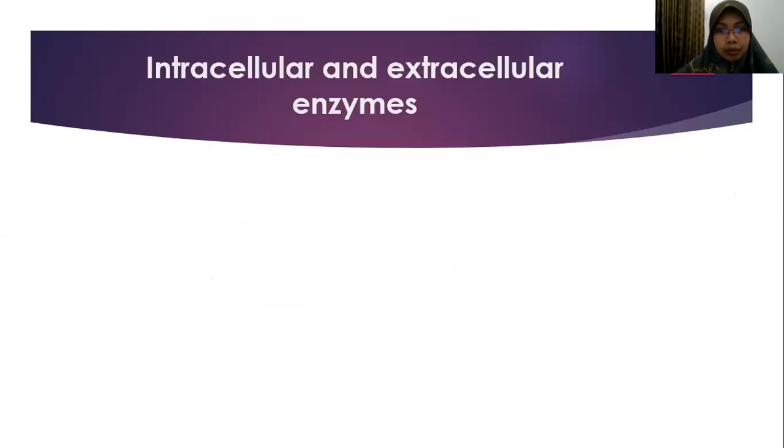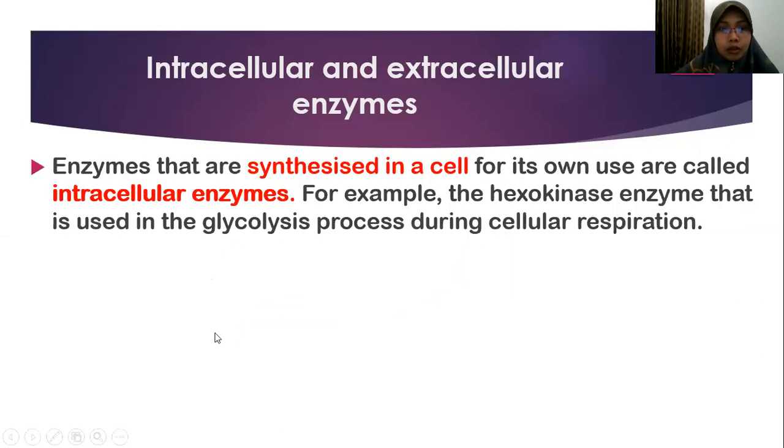This is a very important part which can come out in essay form. Okay. So, enzymes that are synthesized in a cell for its own use, we call intracellular. That's why we use the word in, because this enzyme is produced inside the cell. For example, the hexokinase enzyme that's used in the glycolysis process during cellular respiration. This one we will learn more in matriculation or Form 6. So you just know the name of enzyme that is produced in the cell.